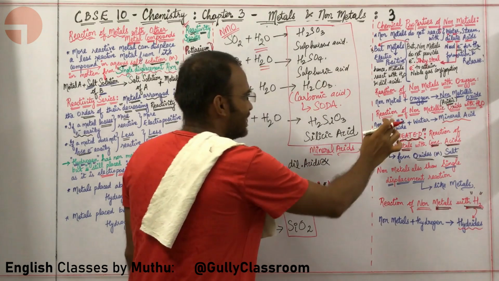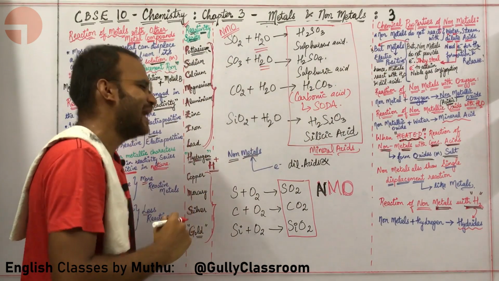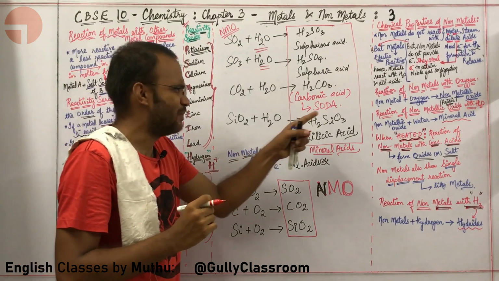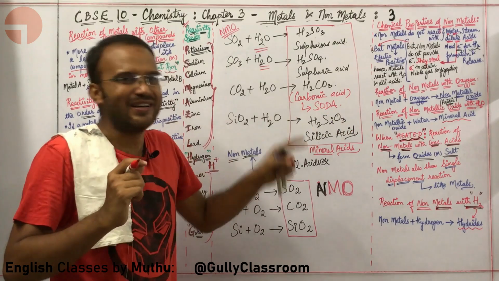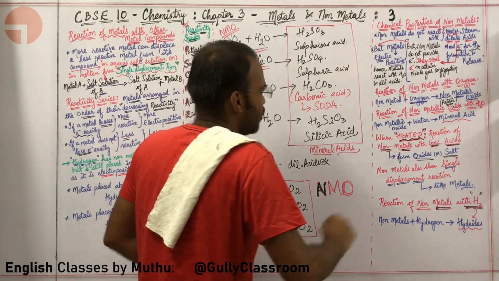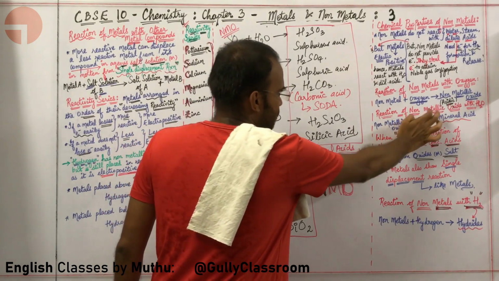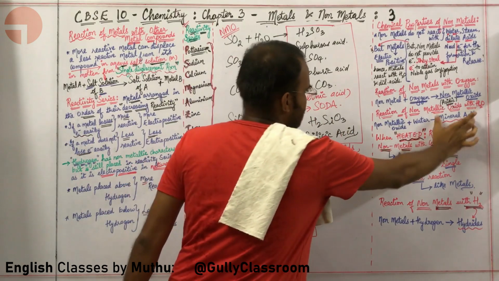Reaction of non-metallic oxides with water simply forms mineral acids. Sorry about the couple of mistakes I told you just a couple of seconds back. I got diverted. My bad. Sorry. Let us continue. I hope you guys understood this. Reaction of non-metallic oxides with water will result in the formation of mineral acids.